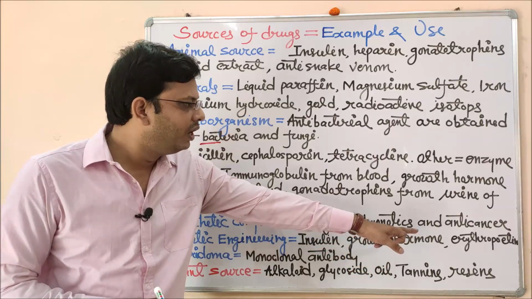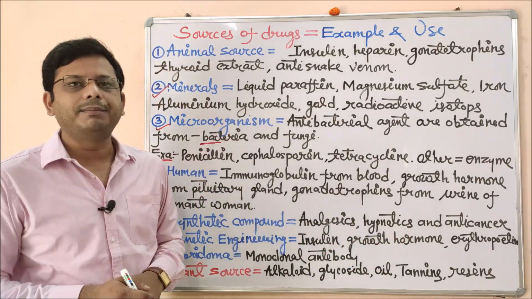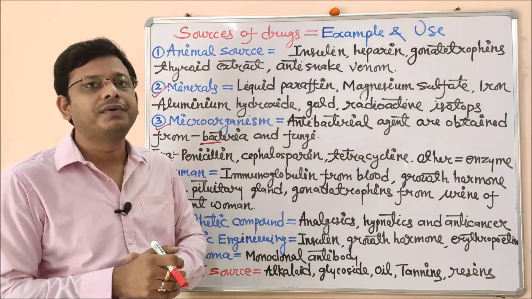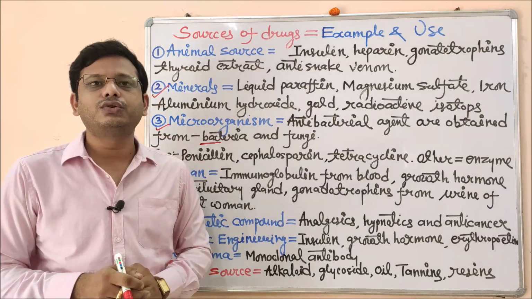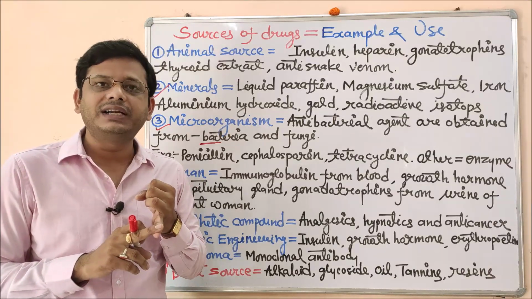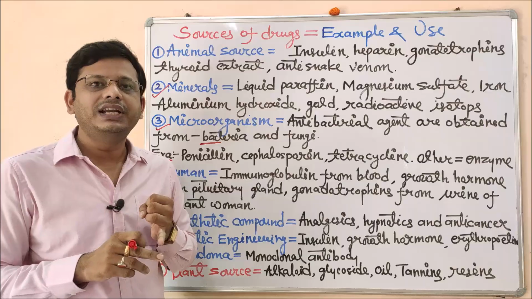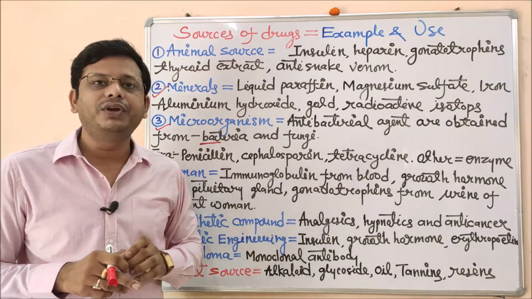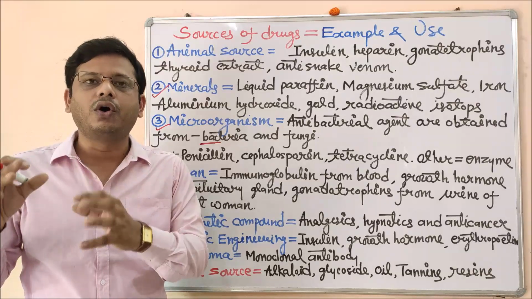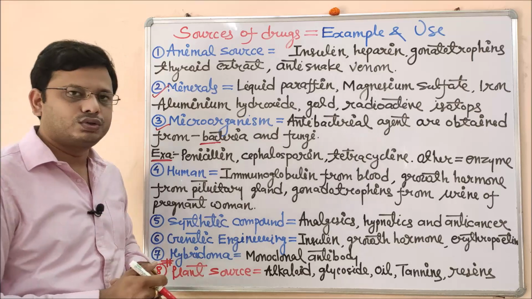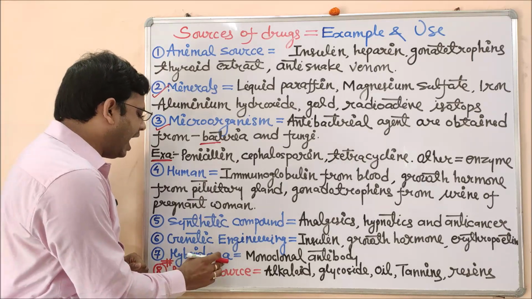Apart from the growth hormone, erythropoietin is a specific chemical used to start the synthesis of erythrocytes, red blood cells. Erythropoiesis is the process of formation of red blood cells, and to start erythropoiesis we need some chemicals like erythropoietin. This erythropoietin can be used for the development or growth of red blood cells, and that is obtained from a biotechnology source. Now the next source of drug is hybridoma.